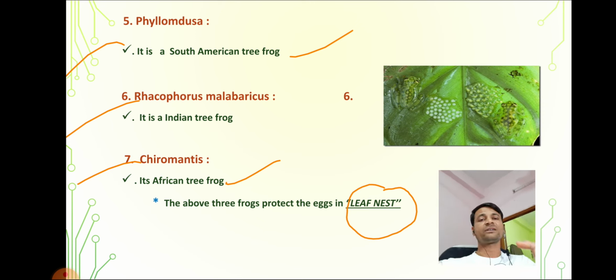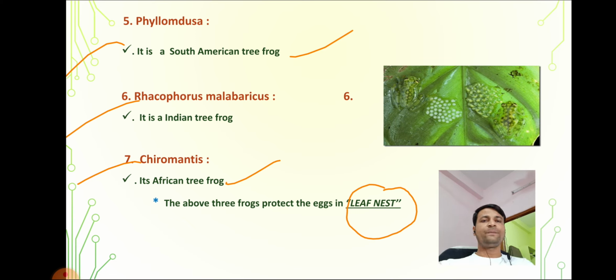These three frogs construct the nest with leaves, so we call it a leaf nest. They protect the eggs in a leaf nest. You have to remember these three frogs, their places, as well as where they protect the eggs. It is most important for the entrance point of view.